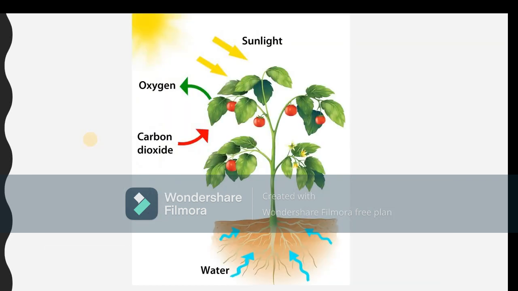Here you can see the process: sunlight is falling on the leaf, water is absorbed through the roots, carbon dioxide is absorbed, glucose is formed in the plant, and oxygen is released as a byproduct.